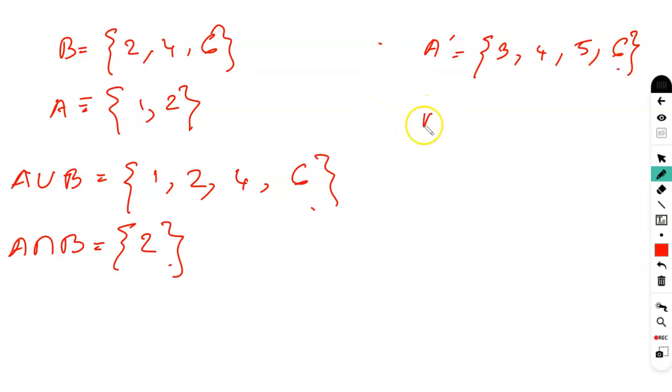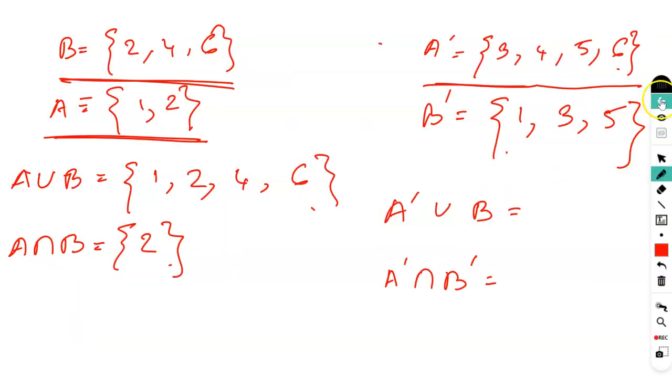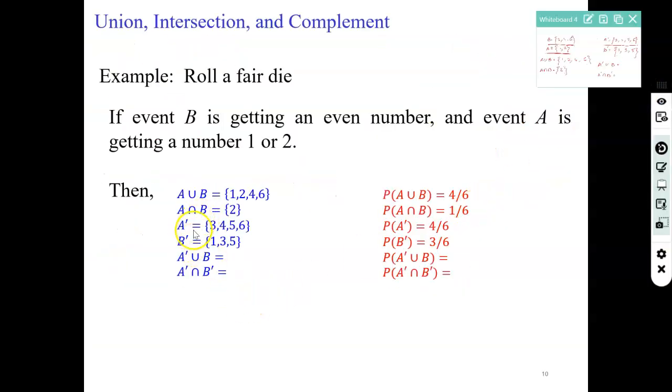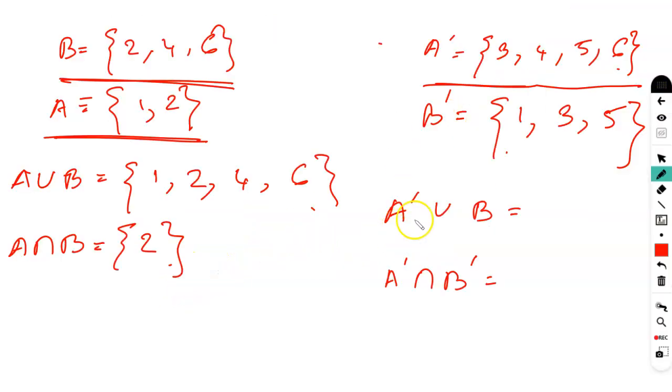And B dash is what is not present in B. That means all odd numbers: 1, 3, and 5. Right, so let's see what else is being asked. We calculated A union B, A intersection B, A dash and B dash. What else we have to calculate is A dash union B and A dash intersection B dash.